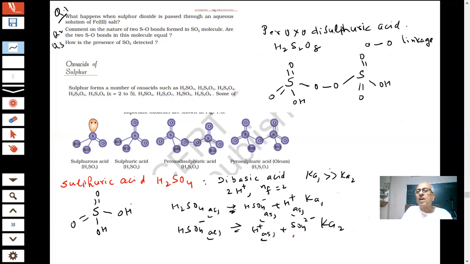Because it was peroxo disulfuric acid, I got an idea that there is going to be a peroxo bond, and then 2 sulfuric acid means 1 S and 1 S. And then this is the H2SO4 you have seen. Everything is the same except here this hydrogen is gone and a peroxo bond has come. If I know this, I can write this. This is 1, this is my 2. I can easily make it disulfuric acid from here, but the peroxo linkage I have to put.